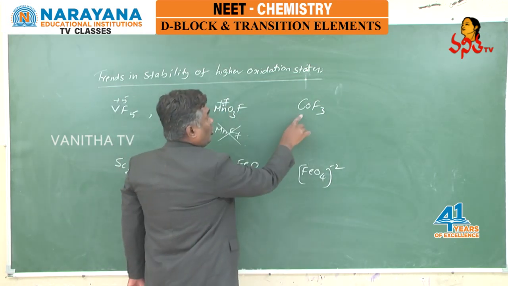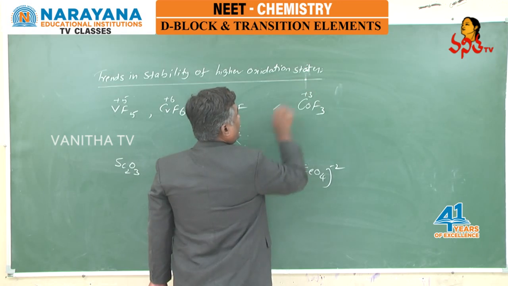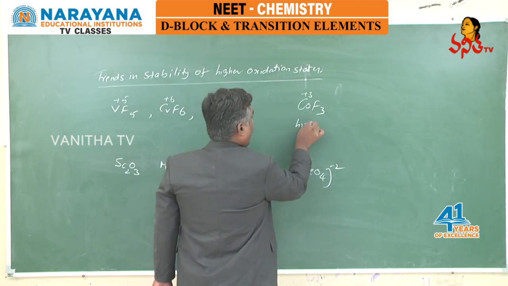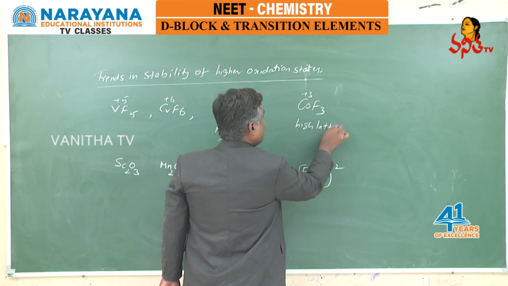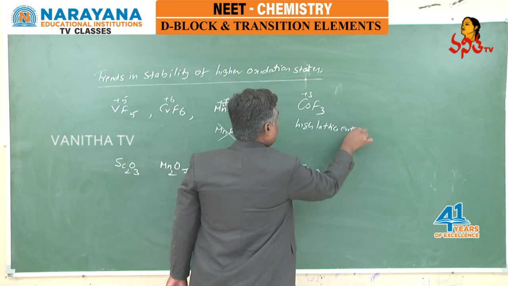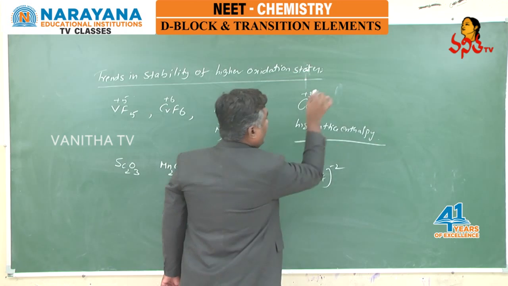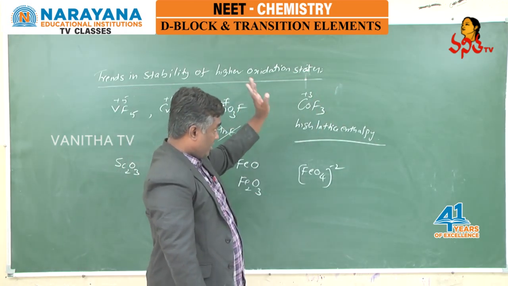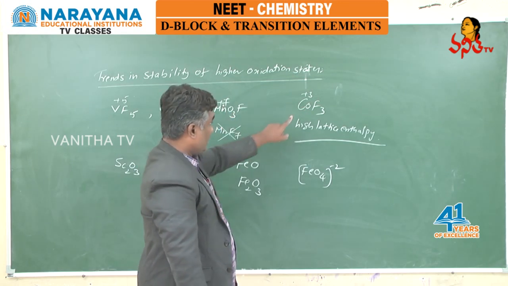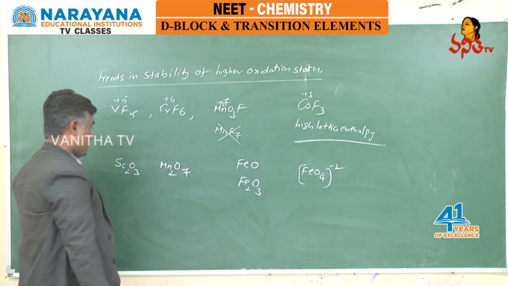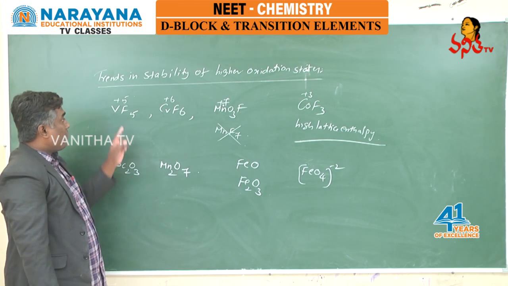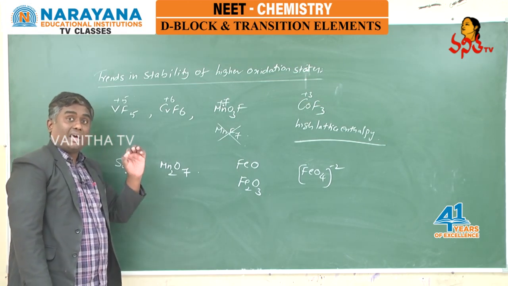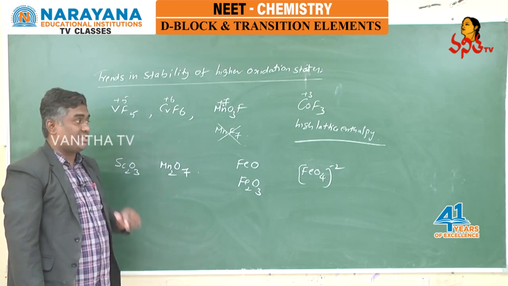And here cobalt is exhibiting its highest +3 oxidation state in the form of CoF3 because of its high lattice enthalpy. Because of its high lattice enthalpy, cobalt is exhibiting highest +3 with the help of fluorine in the form of CoF3. And here, compared with fluorine, generally transition elements are exhibiting their highest oxidation state with oxygen.